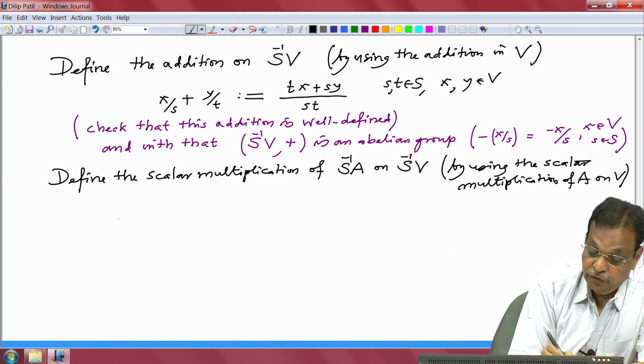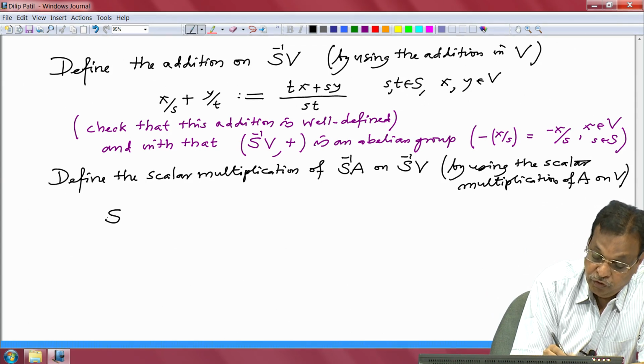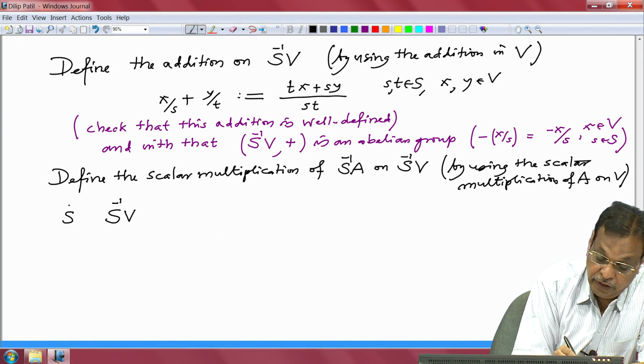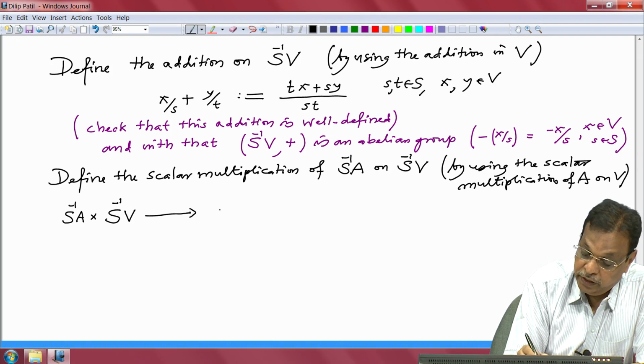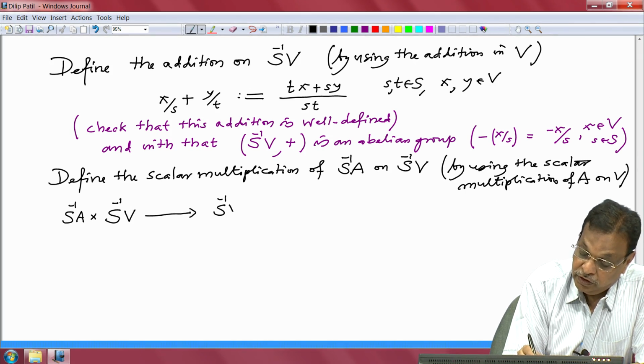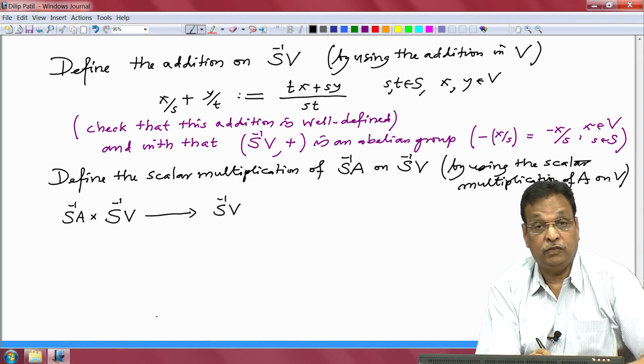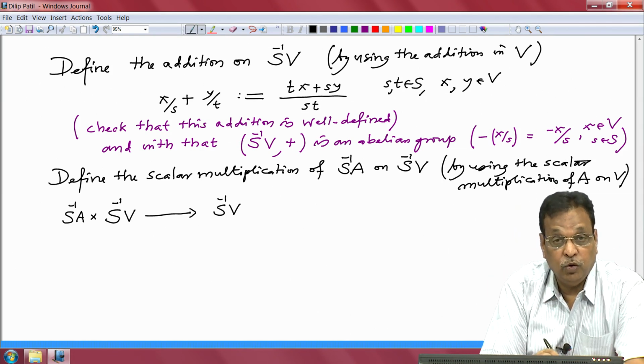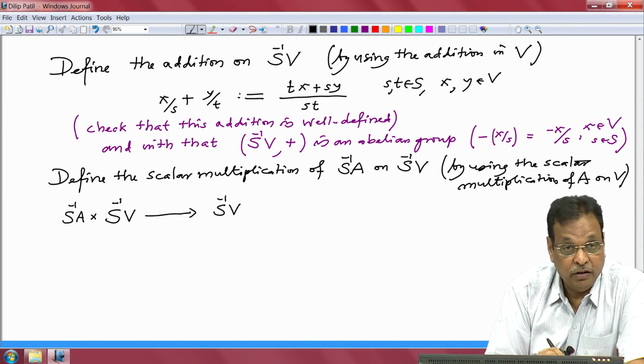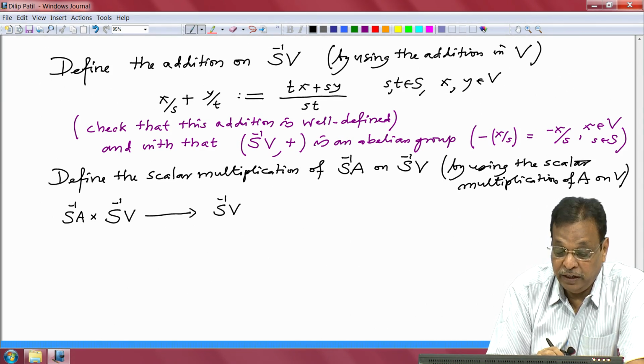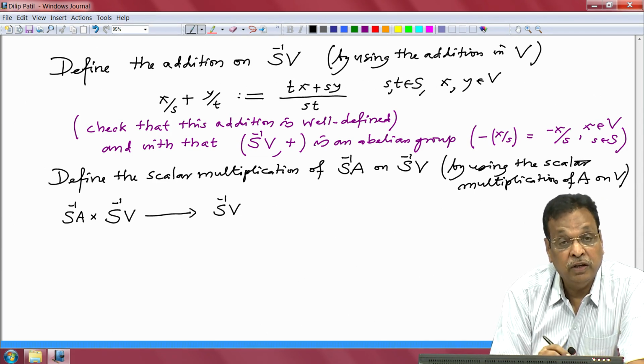Alright, so how to define? So we are defining a map from S inverse A cross S inverse V to again S inverse V, which should satisfy the properties for the module. That means it should be distributive over the addition, and it should satisfy the compatibility conditions on the additive structure on S inverse V.